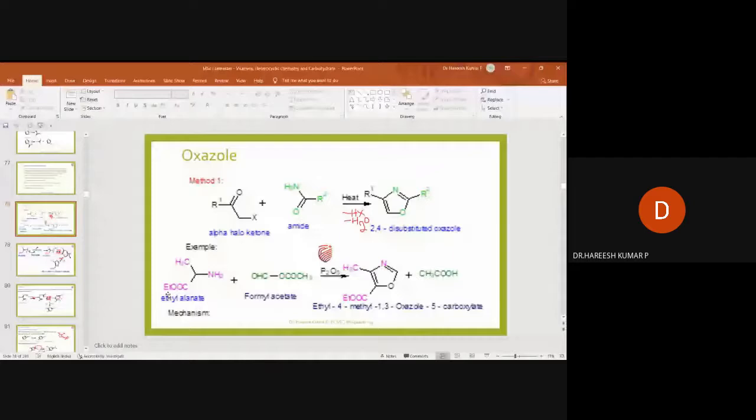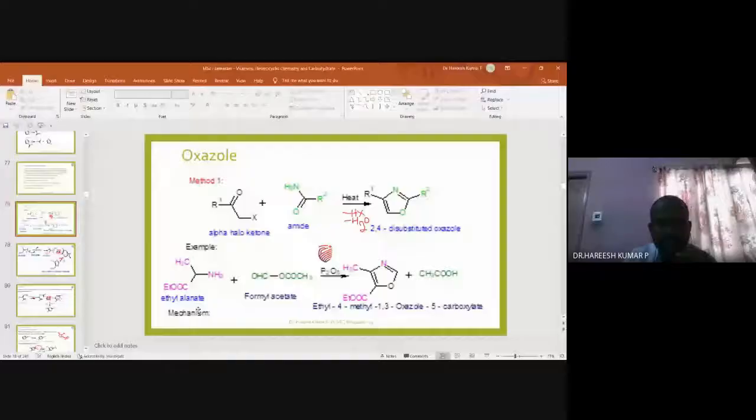What is the example I'm taking here? You can observe that this is an amino group, this is a methyl group, and this is a carboxylate, ethyl carboxylate. Then what is the name of this compound? Ethyl alanate. Alanate means that in place of the ethyl group, if it is a hydrogen, then it is called alanine. Alanine is an amino acid. If the alanine is esterified, then ethyl alanate is the product.